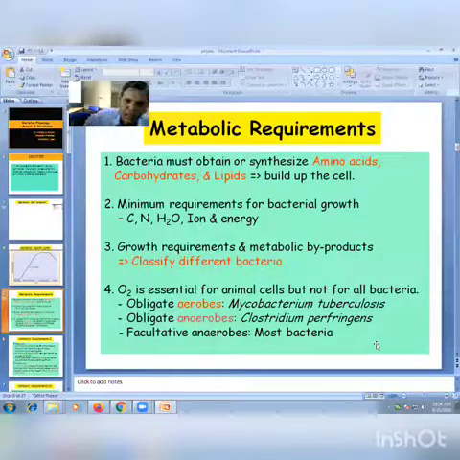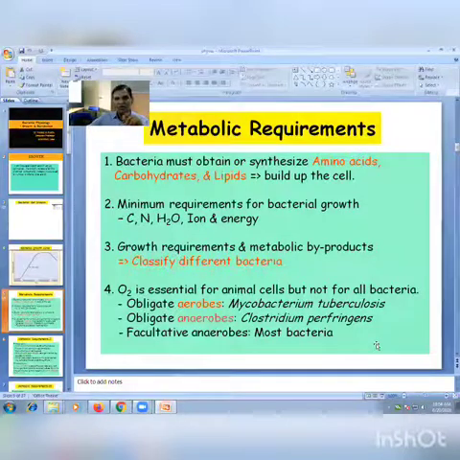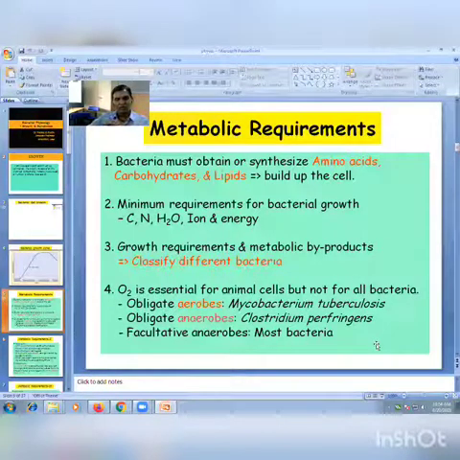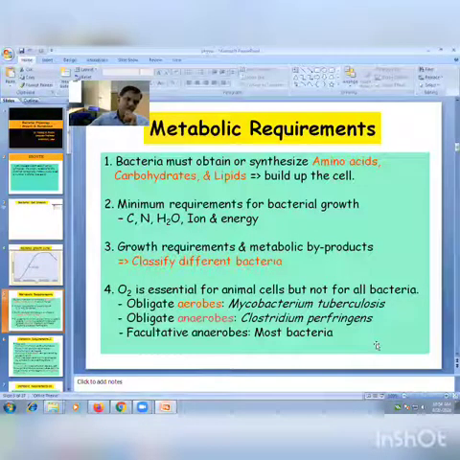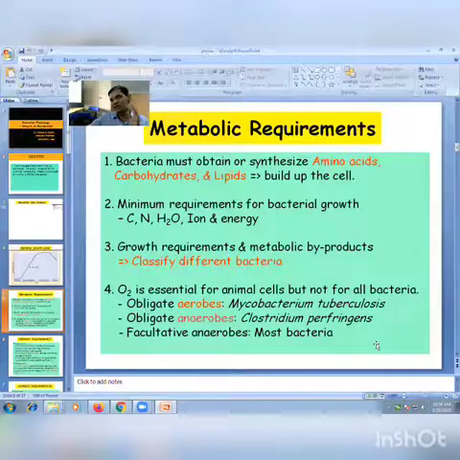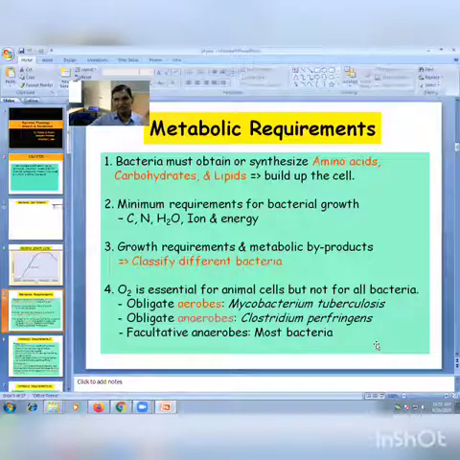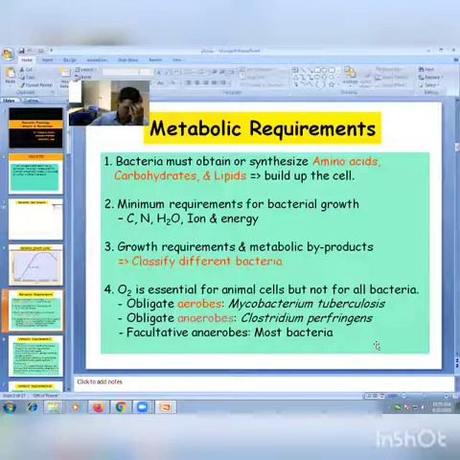Examples of anaerobic bacteria are Clostridium perfringens, Clostridium tetani, and Clostridium botulinum. All of them are anaerobic in nature. They have the ability to grow in the absence of oxygen. Those bacteria outside this group, which grow in the presence of oxygen, are all aerobic in nature. Again, there are a few other terms. Obligate aerobes: a few bacteria require a maximum amount of oxygen, and they are called obligate aerobes. Well-known examples are the Neisseria group, Pseudomonas aeruginosa, and Vibrio cholerae. They are obligate aerobes in nature.